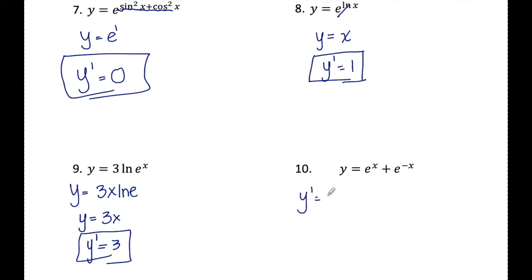So first, the derivative of e to the x is e to the x. And yes, I could multiply by the derivative of the exponent, but that's just 1, so I don't need to write that. Plus e to the negative x, copy, times the derivative of the exponent. The derivative of the exponent is negative 1. So I can rewrite y prime as e to the x minus e to the negative x.